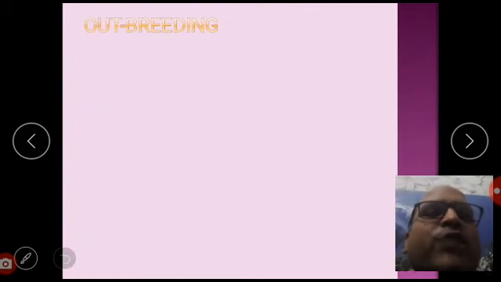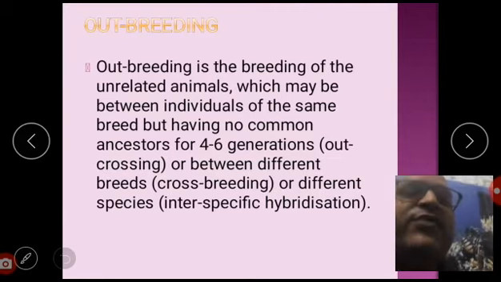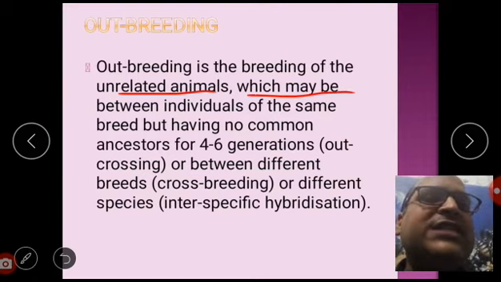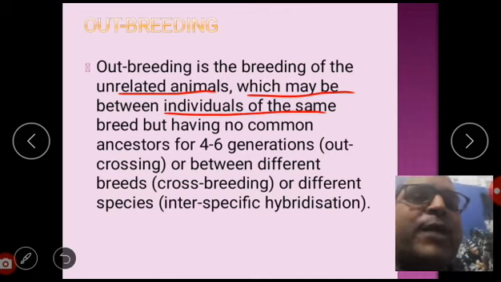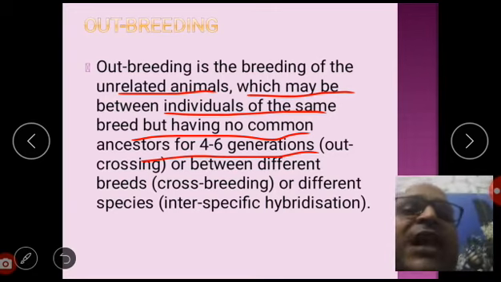Now, what is outbreeding? Outbreeding is the breeding of unrelated animals, which may be between individuals of the same breed but having no common ancestors for 4 to 6 generations. Listen carefully.